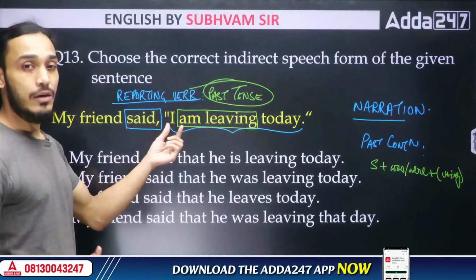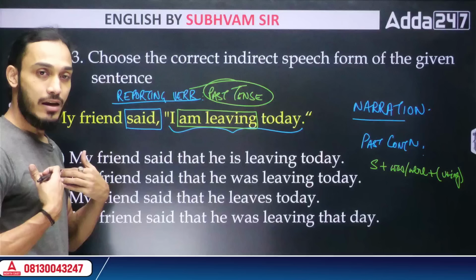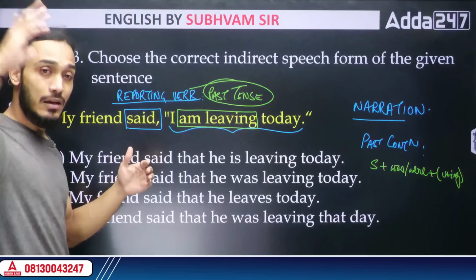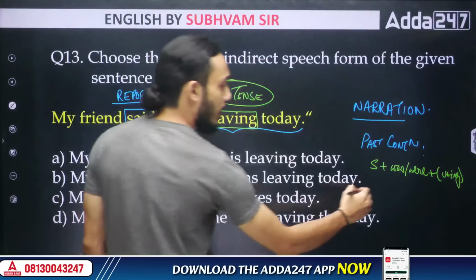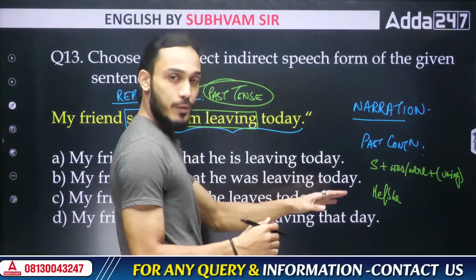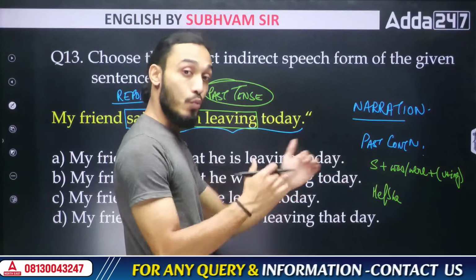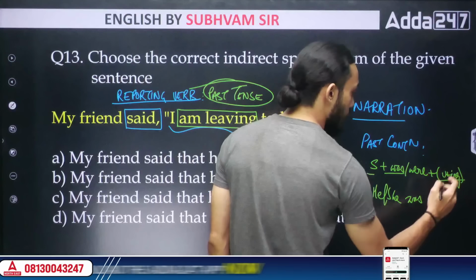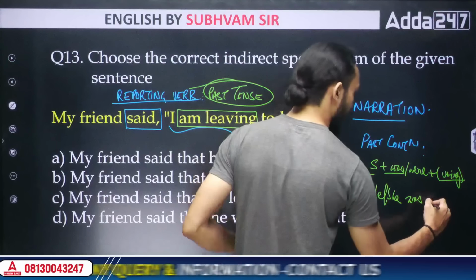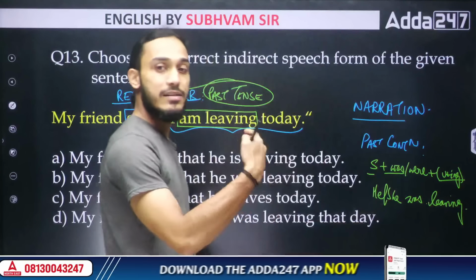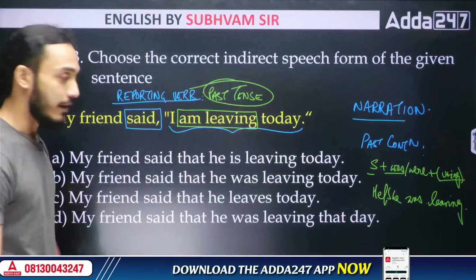And see, in your own words, that is in indirect speech, can you refer to your friend as I? No, in your own words, in indirect speech, you will refer to your friend as he or she, right? So I will write he or she, third person singular, so I cannot write were, I'll have to write was, right? Subject was, and then ing form of the verb, that is, the verb is leaving, right? Yeah, we'll write leaving, ing form. Leave will be written as leaving. So he or she was leaving.